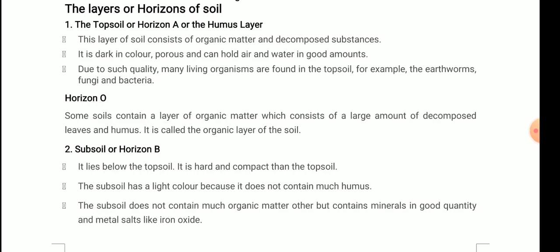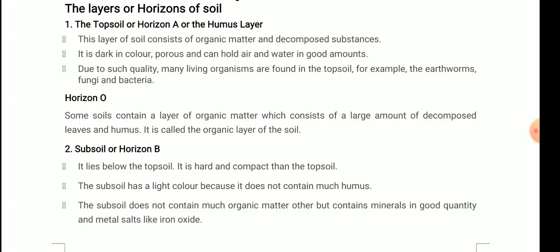Horizon O: some soils contain a layer of organic matter which consists of a large amount of decomposed leaves and humus. It is called the organic layer of the soil. So it is also part of the topsoil, horizon O or horizon A. Clear?